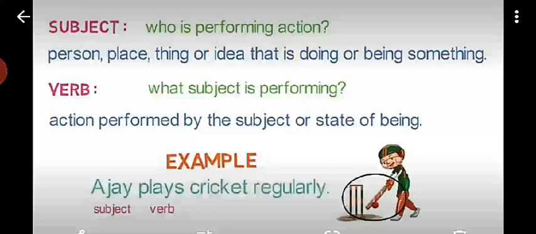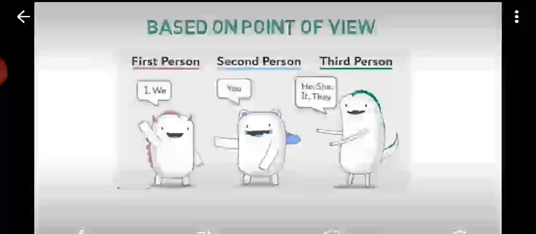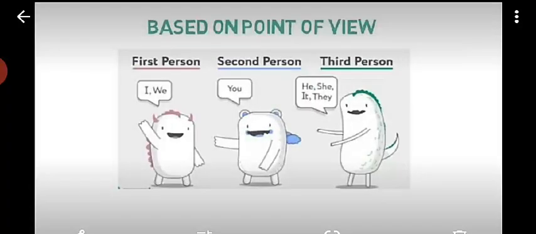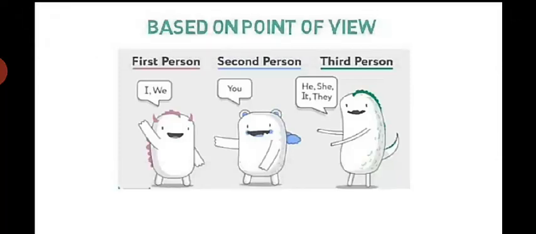Here, again on the same example, Ajay plays cricket regularly. Ajay is the subject and plays is the verb. Based on point of view, first person, second person and third person, we have done that.